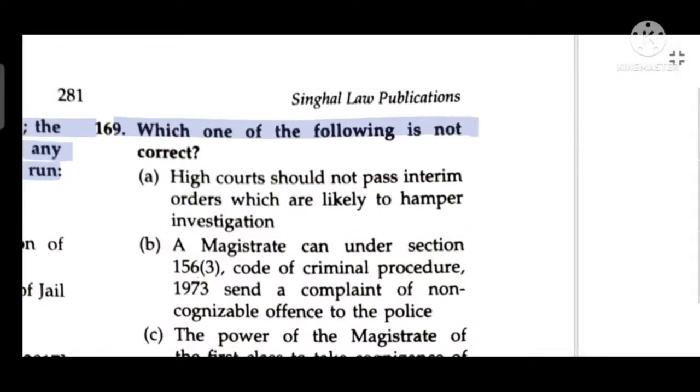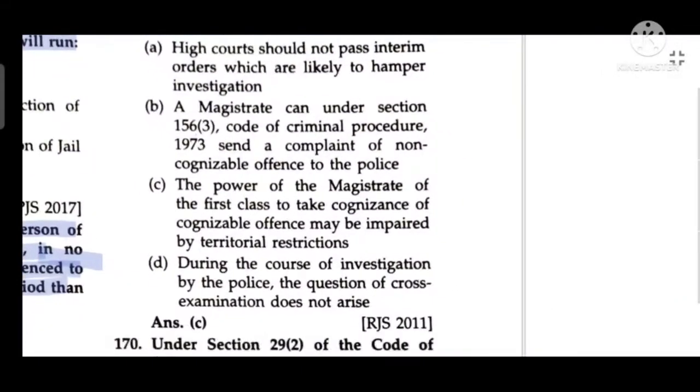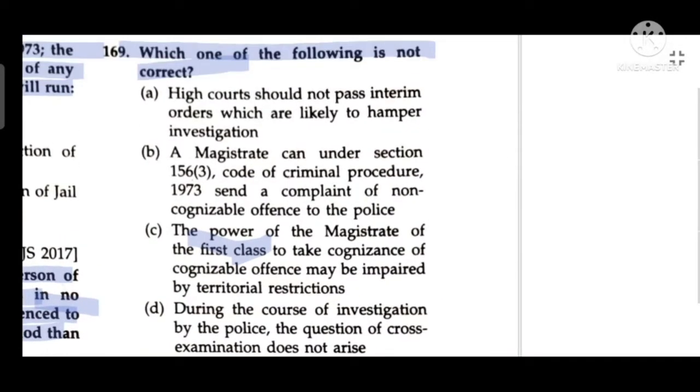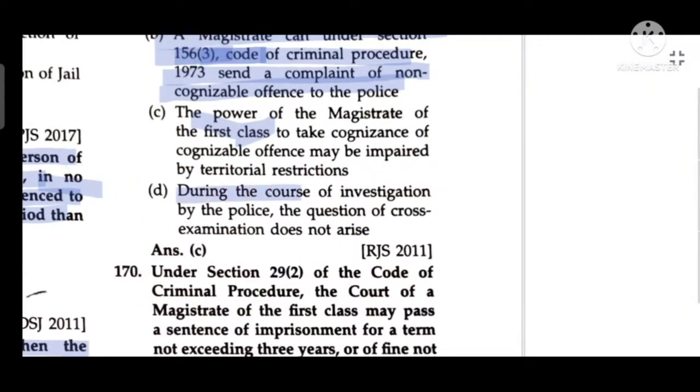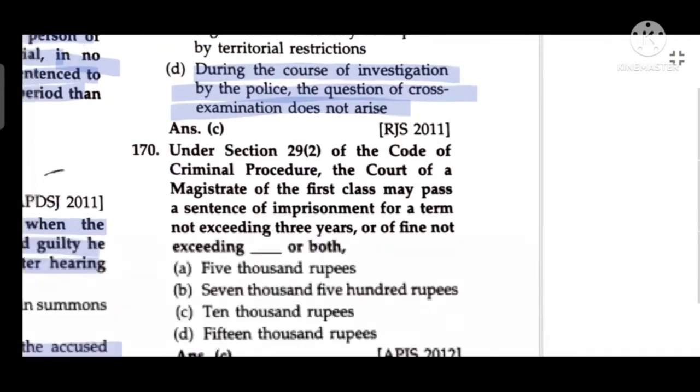Which one of the following is not correct? C is not correct. The High Court should not make interim orders which are likely to hamper investigation. A magistrate can, under section 156 clause 3 of C.R.P.C., send a complaint of a non-cognizable offence to the police. During the course of investigation, the question of cross-examination does not arise.